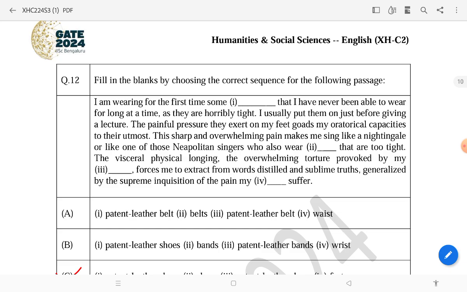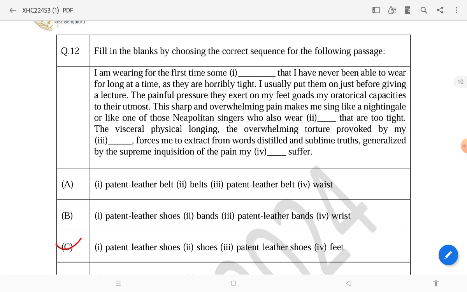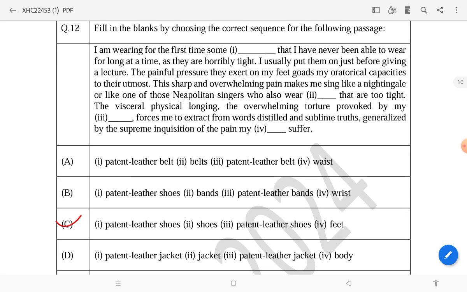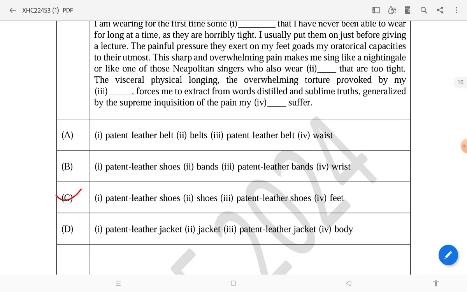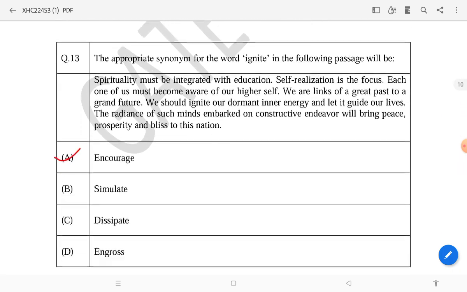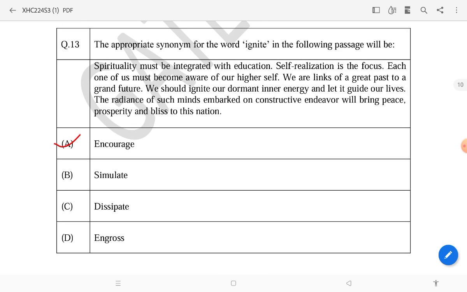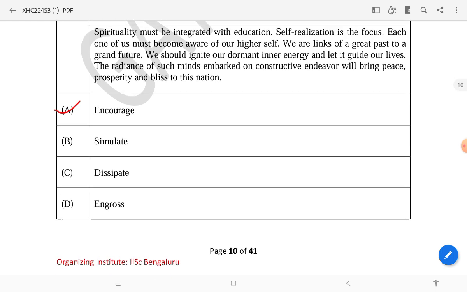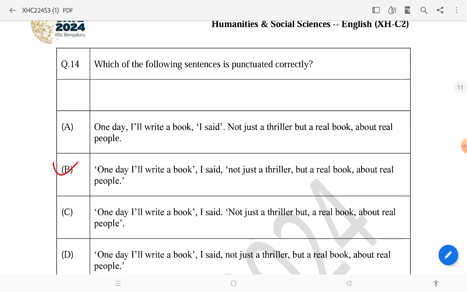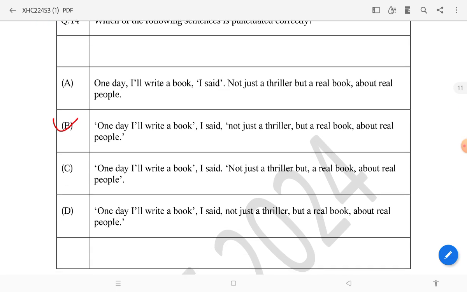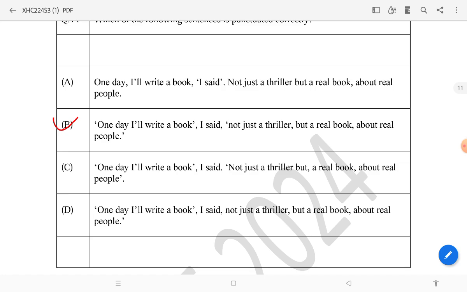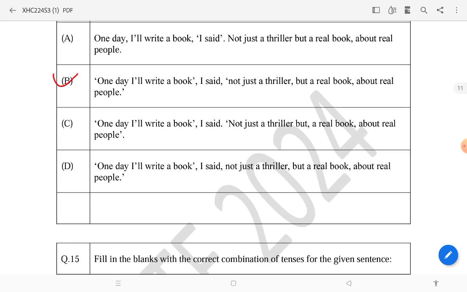In this exam there are many questions from reading comprehension and many questions from grammar. There also the answer will be C. You can check it on your own. Then the appropriate synonym of ignite, and the answer will be encourage. Then question number 14, you can check it on your own, because there you have to identify the right one: where to use a comma, where to use quotation.